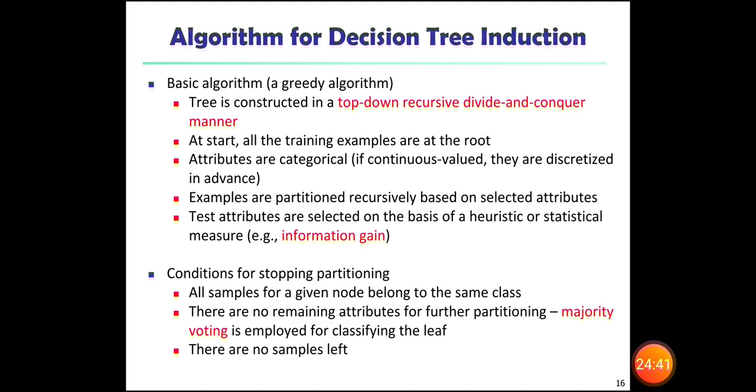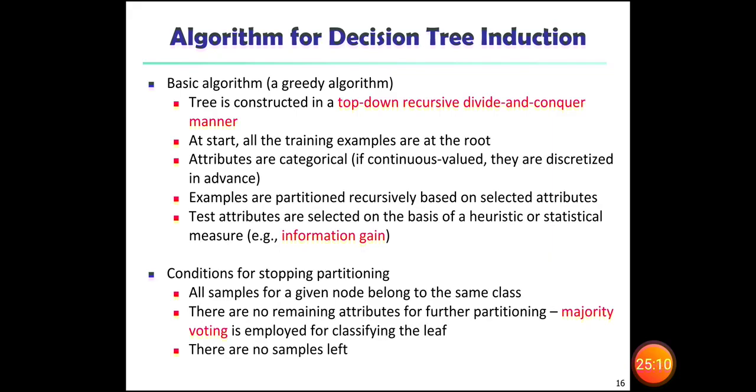At the start, all the training examples are at the root. Attributes are categorical. If continuous-valued, they are discretized in advance. Examples are partitioned recursively based on selected attributes. Also, the test attributes are selected on the basis of a heuristic or statistical measure.